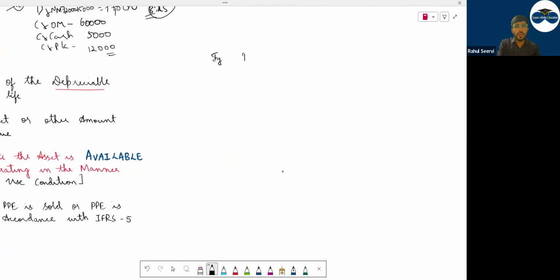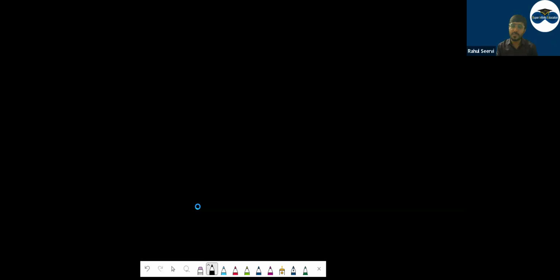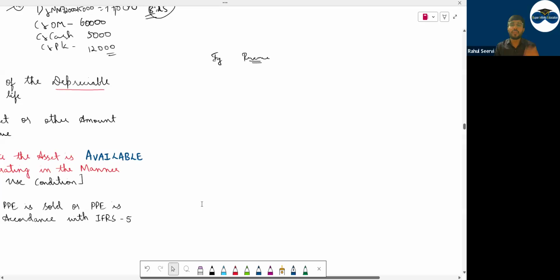You record revenue, and to make this revenue you have used this machine. Matching principle, which we have learned, says you should match revenue and you should match expenses. So relating to that expense, I will record depreciation. Depreciation means reducing the value of the asset because we are using it over time. If I purchase a laptop today, after 5 years it will not work the same way.